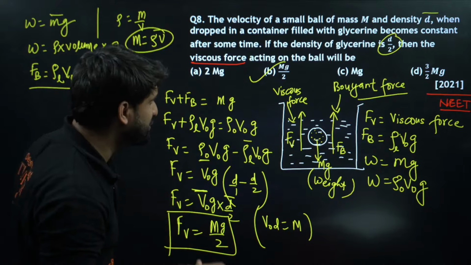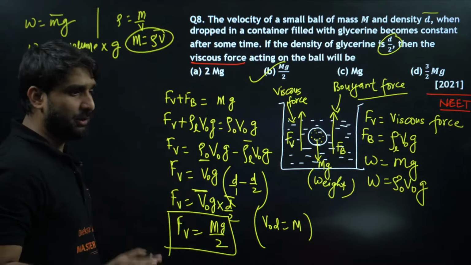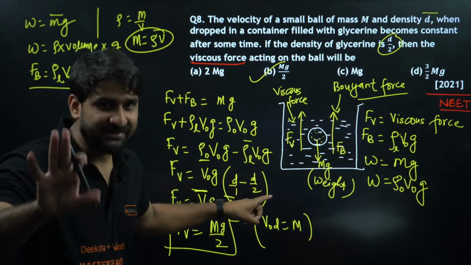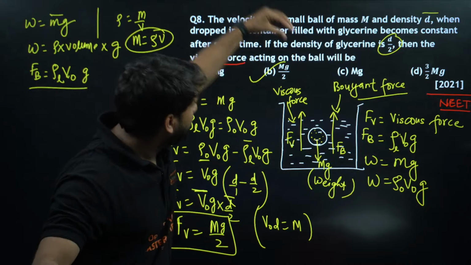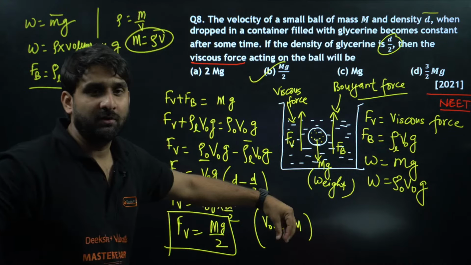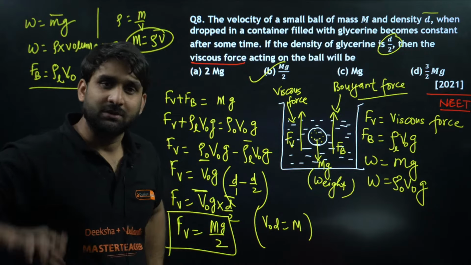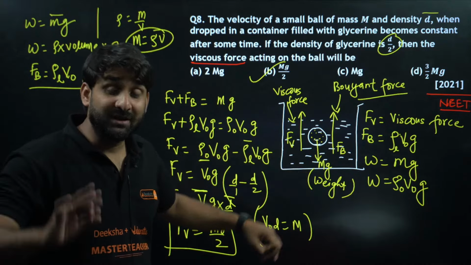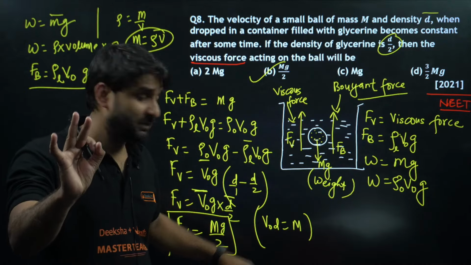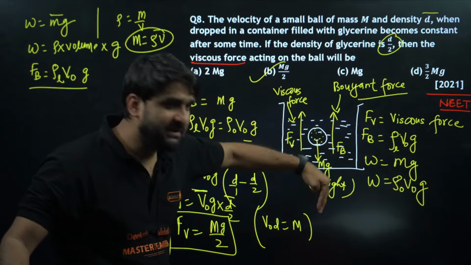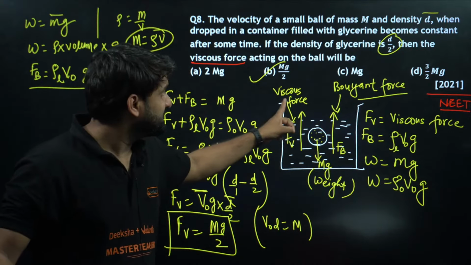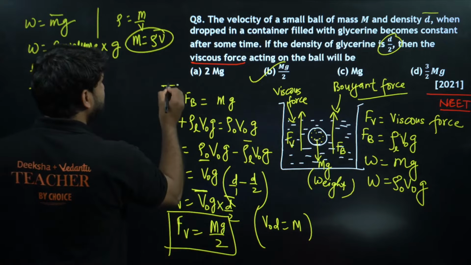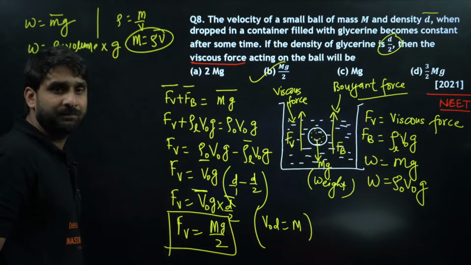Can you explain once? Sure. So my dear, look, here in this question, there is a fluid which is glycerin, and a ball is dropped in the liquid, and we have to find out the viscous force, right? So when we drop a ball inside the fluid, three types of forces act. Two in the upward direction and one in the downward direction. The two forces acting in the upward direction are viscous and buoyant force. So the sum of viscous force and buoyant force will be equal to weight.